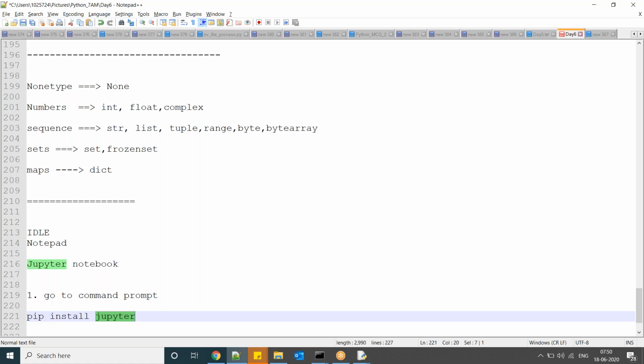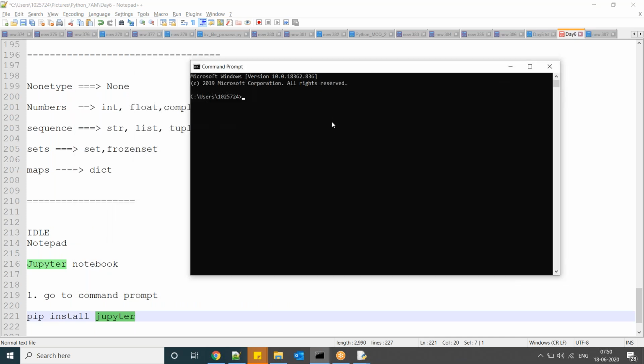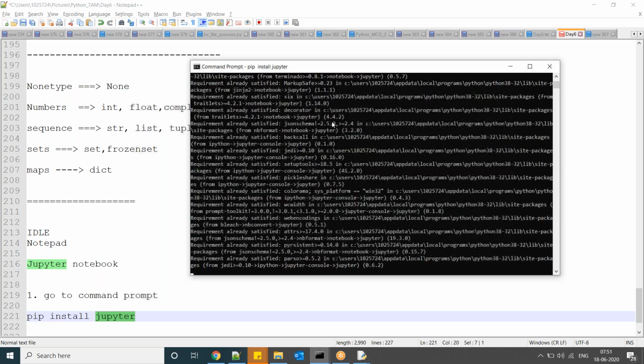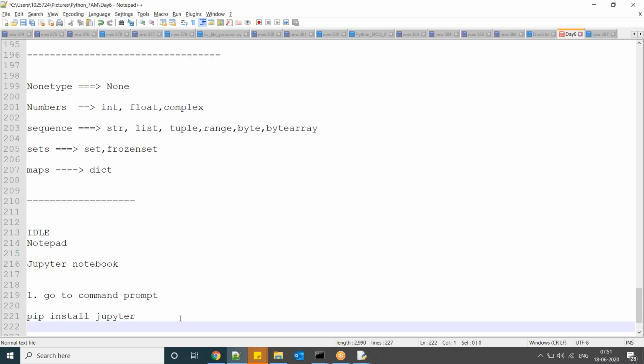This is similar to in Unix sudo apt-get install. Windows also we have some commands, I don't know exactly. So in Python, pip install Jupyter. Now in my system, it is already there. That's why it is showing a message requirement already satisfied. But it will be downloaded and installed in your system. First time it is going to take 1 or 2 minutes. So this is a one-time activity.